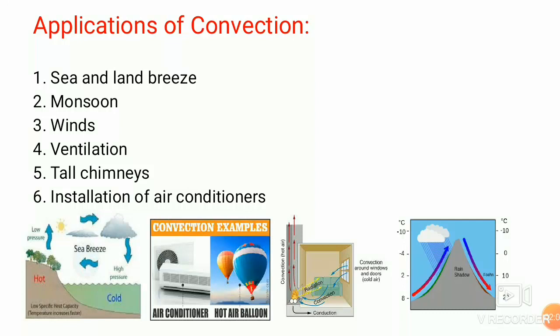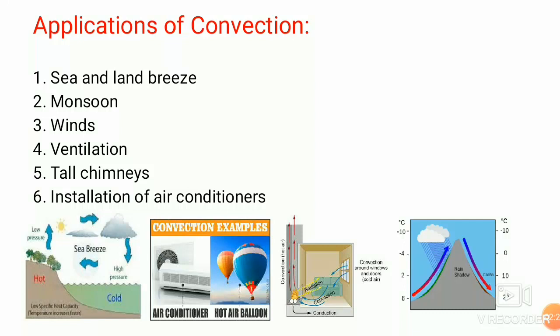Winds. Winds are convection currents of air. Some parts of Earth's surface are hotter than others. The warm air above the hot surface rises and cooler, denser air takes its place. This causes winds.